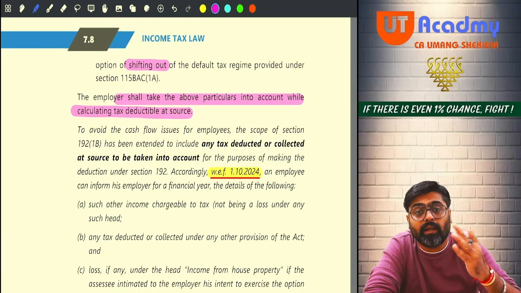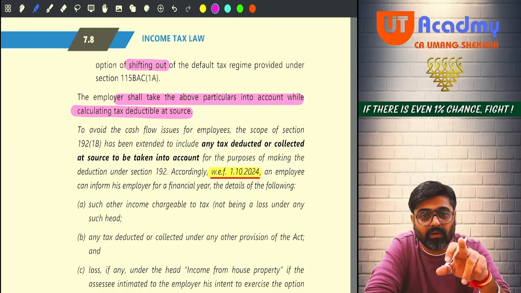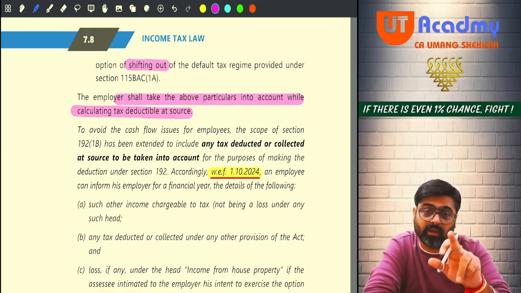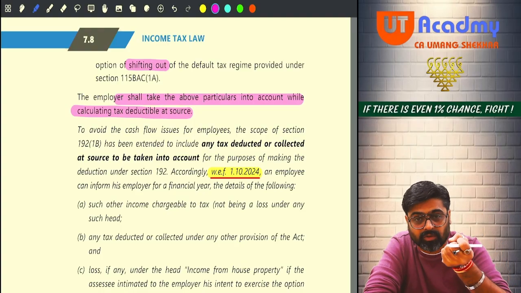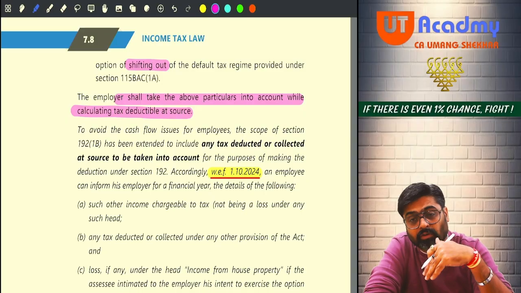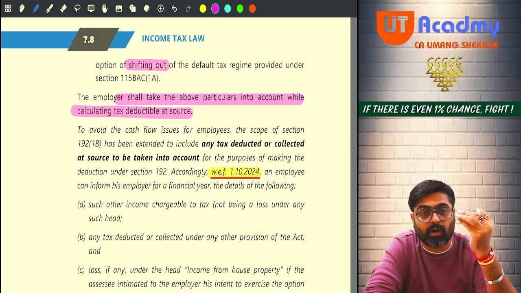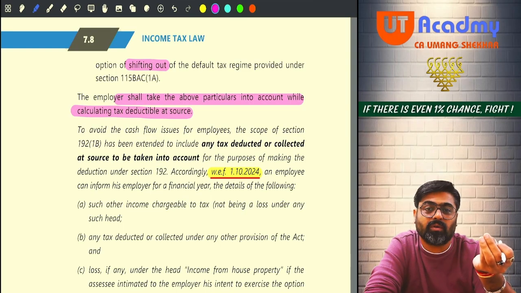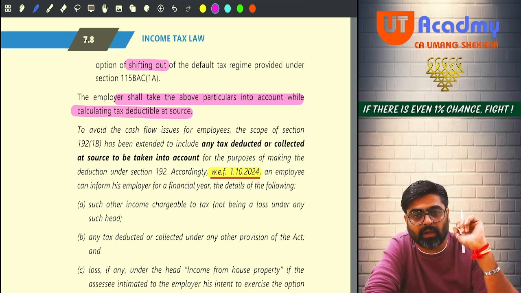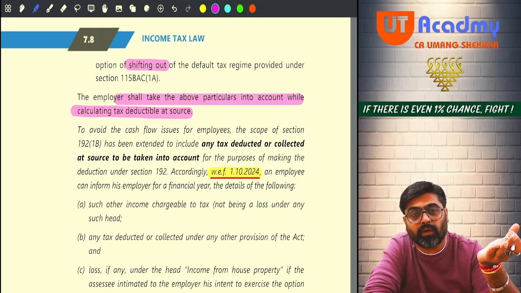LTA, HRA, etc., exemptions you are getting, no? So those LTA, HRA exemptions also we will consider. But for that you are supposed to give some evidences to us. The deductions which you want to declare, for that you are supposed to give us some evidences. Proof of payments, yes or no? LTA, if you want us to consider your LTA exemption while calculating your total income, give us the proofs. What proof you are going to give?